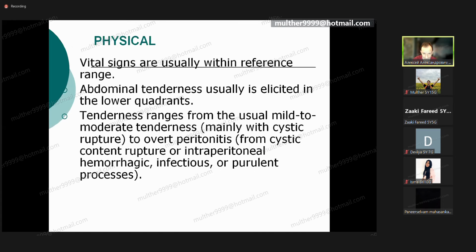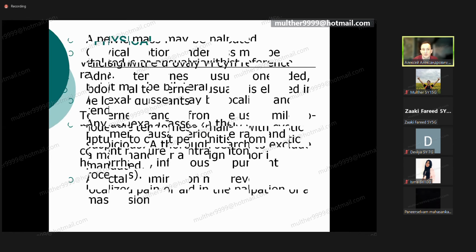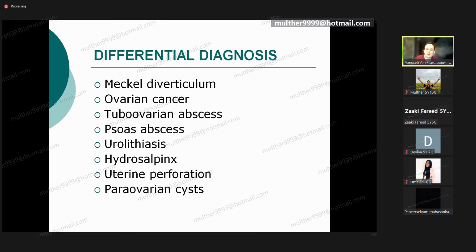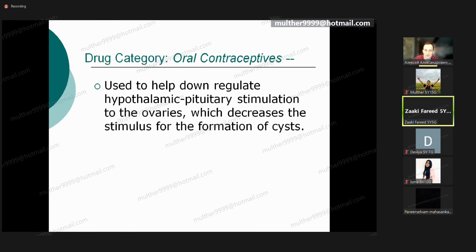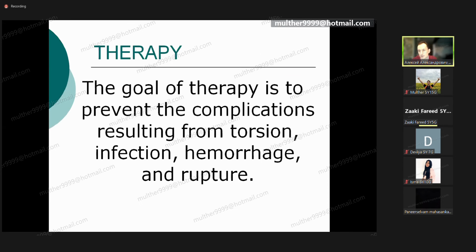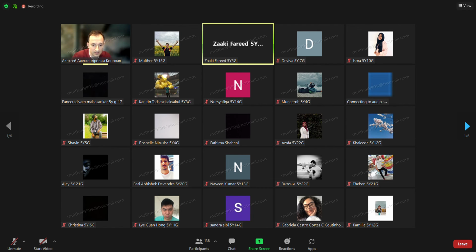What to do? Now we can use physical examination, we can palpate it with the help of bimanual examination, and we can form our diagnosis with the help of specific methods of investigation. So what is the main method? Of course, it is ultrasound diagnostics. What we see in ultrasound, I'll show you.